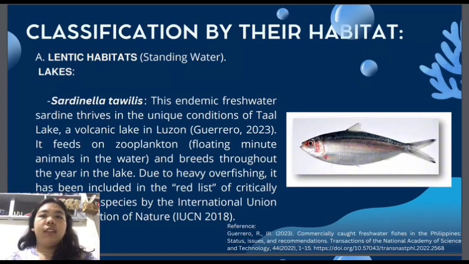So for the lake, we have Sardinella tawilis. This endemic freshwater sardine thrives in the unique conditions of Taal Lake, a volcanic lake in Luzon, according to Guerrero 2023. It feeds on zooplankton and breeds throughout the year in the lake. Due to heavy overfishing, it has been included in the red list of critically endangered species by the International Union for Conservation of Nature, or IUCN 2018.